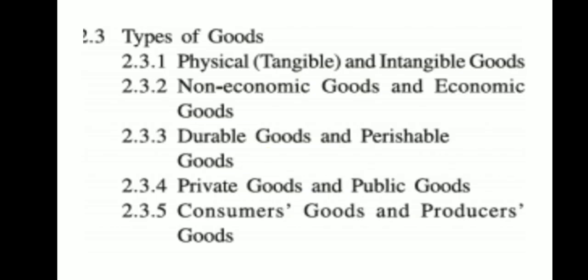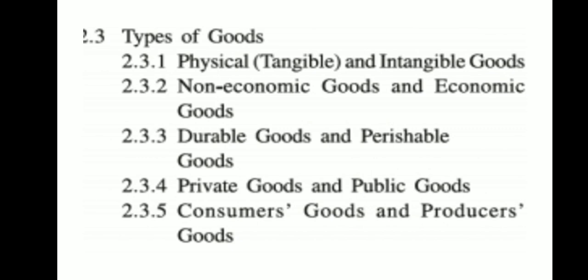Now let us understand types of goods. First one is physical goods and intangible goods. Some goods have physical existence, like ball, bat, etc. This can be measured, whereas some goods do not have physical existence and cannot be measured. Those are called services. So this is the difference.